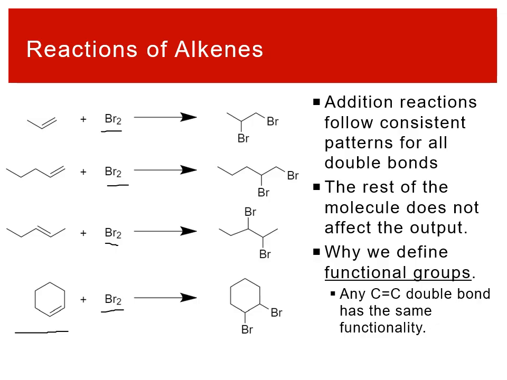You'll note the rest of the molecule doesn't change at all, right? If you look at the bottom, there are all these other carbon atoms on the other side of the ring. They're all still there, and they haven't changed at all. The only thing you've changed is the carbons that were in the double bond. They're now bonded to bromine. And you'll note that every single one of these double bonds follows the same process. Each carbon atom is now bonded to bromine. So this is why we define functional groups. This is why we focus on the double bonds, because there are certain reactivity patterns. This is the sort of fine chemical change and fine control we're looking at doing in organic chemistry.